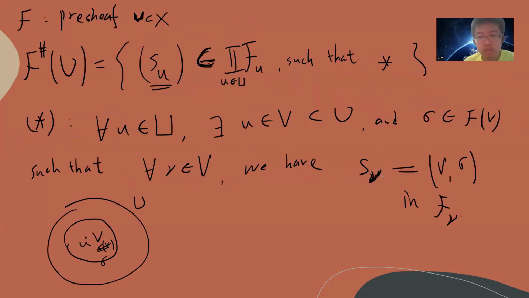Okay, and I forgot to say about the restriction map. So what is a restriction map? Very trivial.